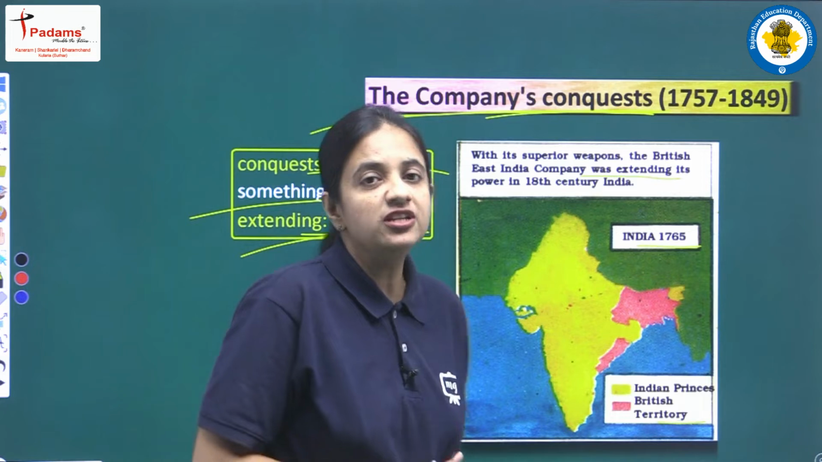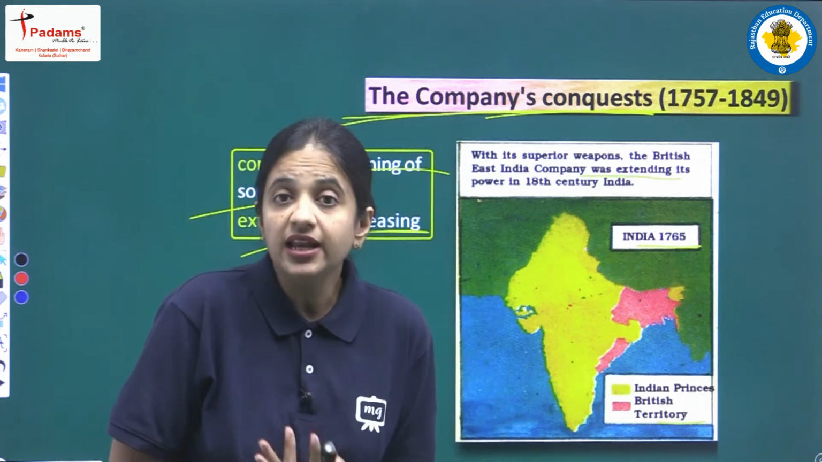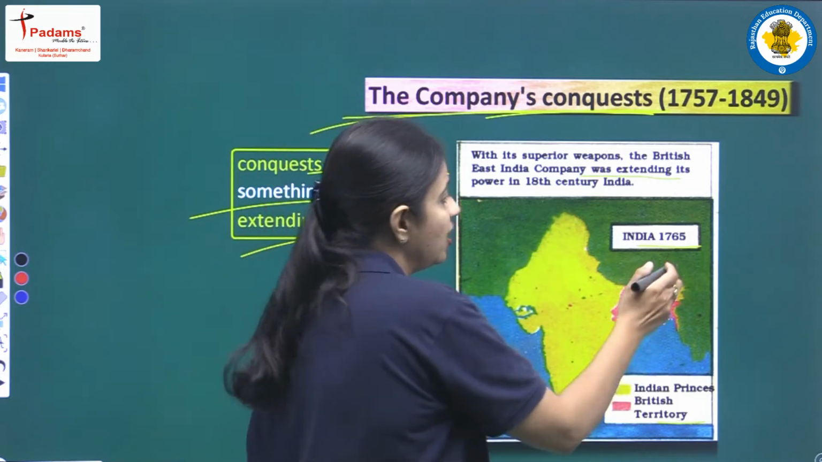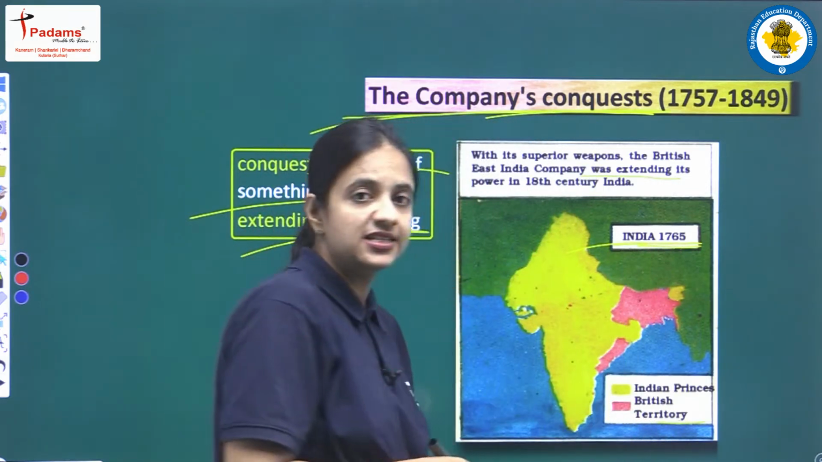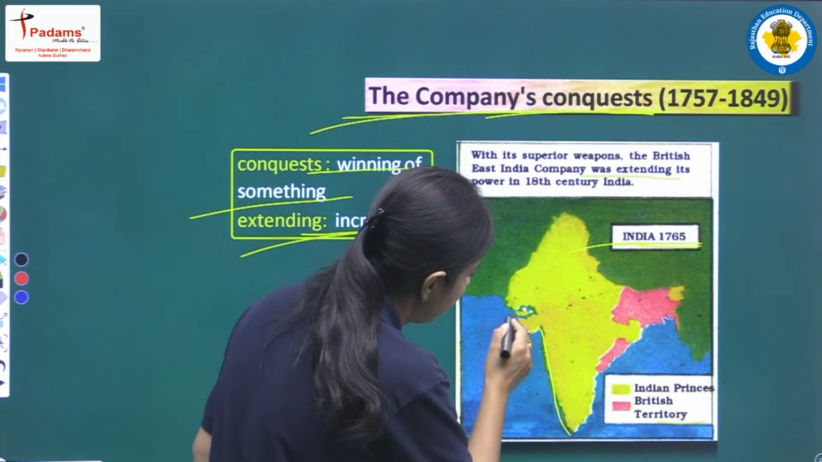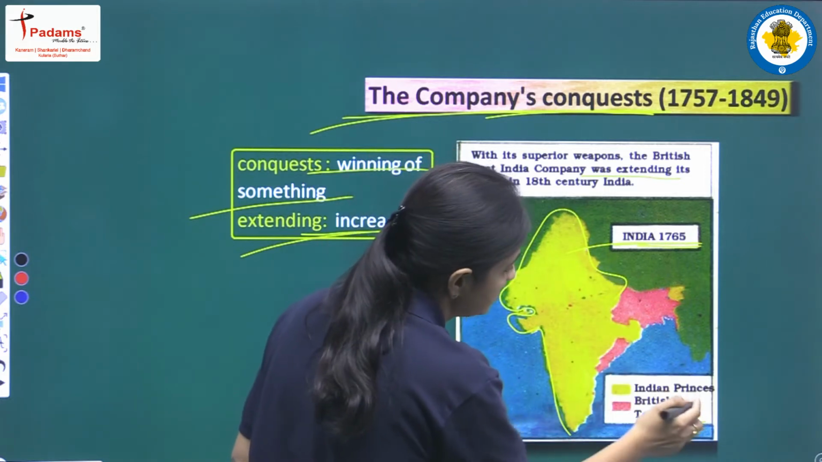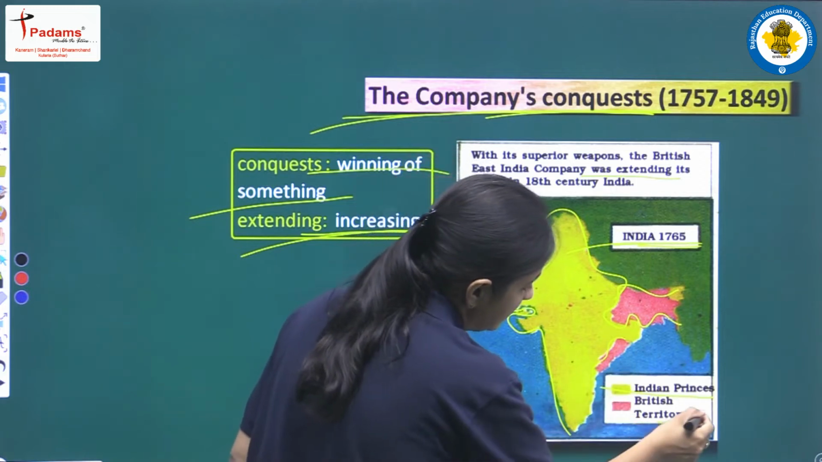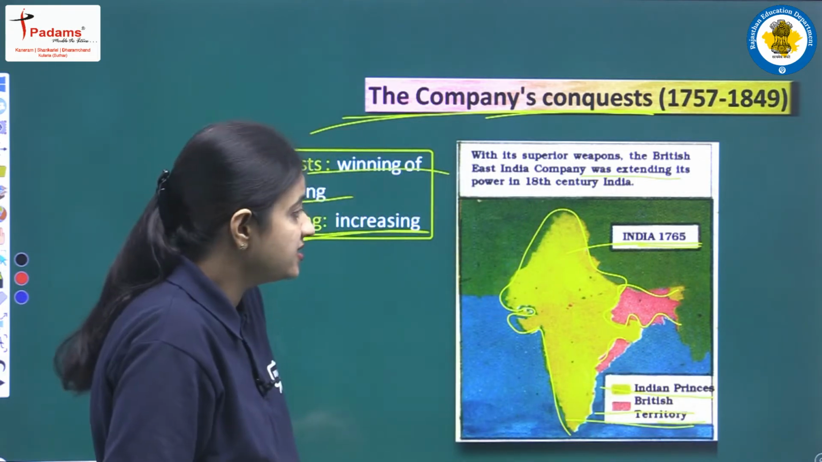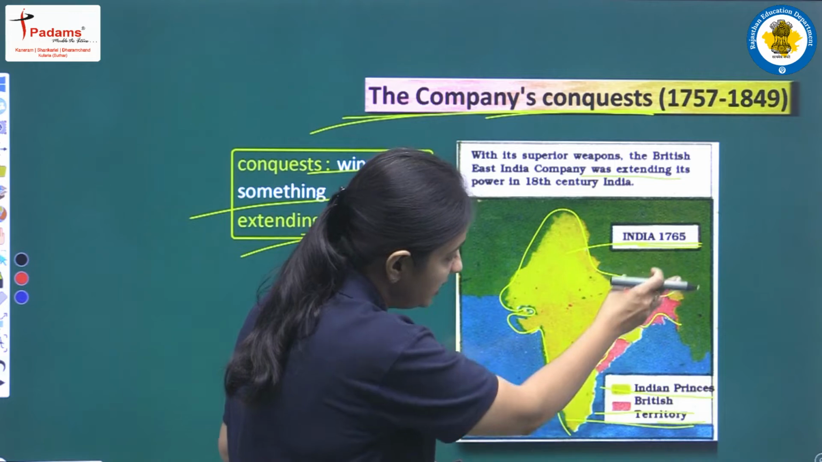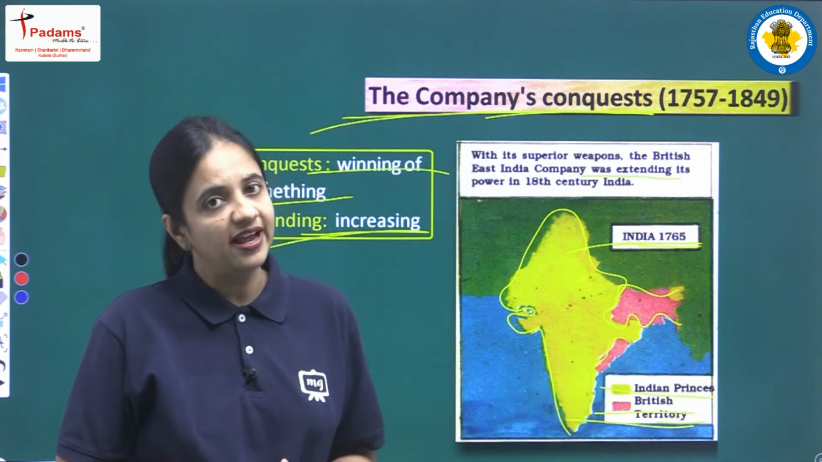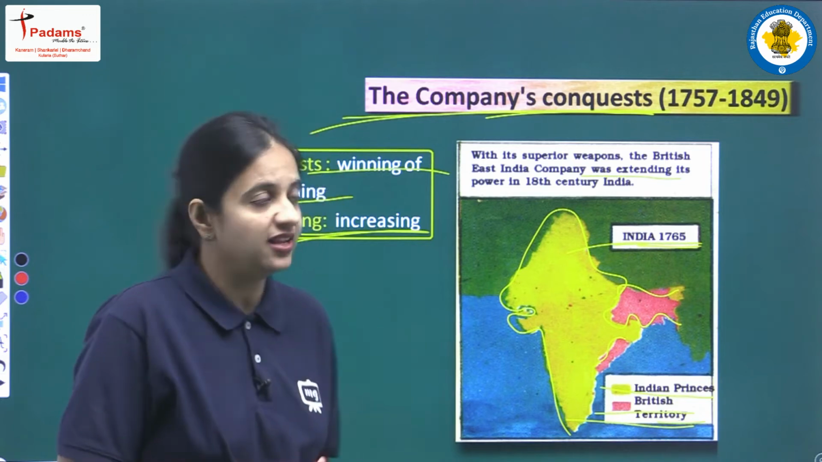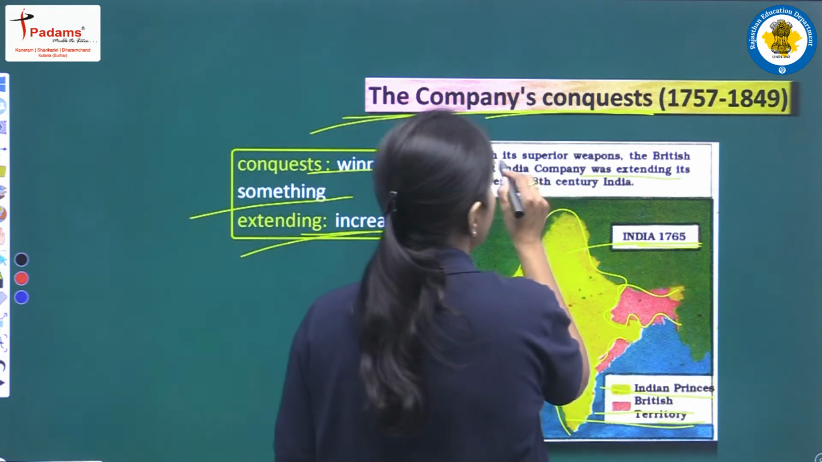So the East India Company slowly, gradually, was winning so many parts of India. In this map we can see the map of India of that time, 1765. The entire red part that we can see here represents the Indian princes, and the other coloured part represents British territory. So the Britishers started their power from these parts of India, and slowly and gradually they won so many states in India, right? Why? With the help of their superior weapons.